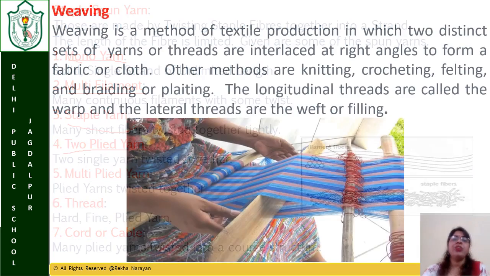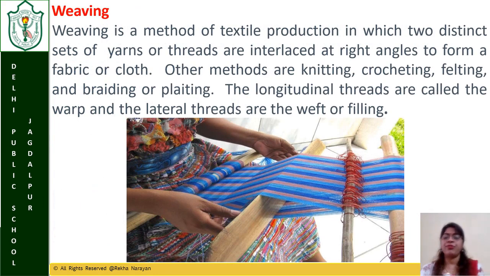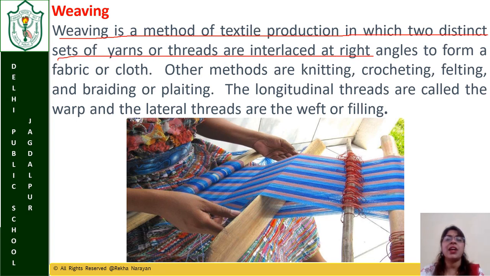Okay. Now we go to the next step of the cotton fabric process. This is weaving. What is weaving? Weaving is a method of textile production in which two distinct sets of yarns or threads are interlaced at right angles.